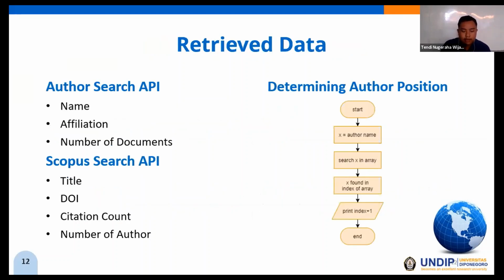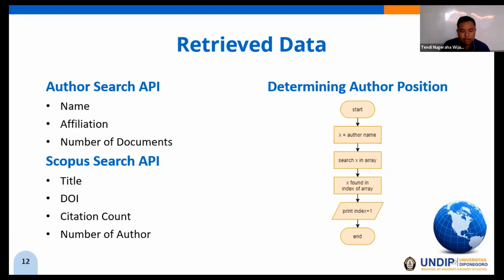Not all the data obtained from the Scopus API will be displayed in the application. This application will display data commonly used to analyze the research, such as the number of author, the number of citation, and the author's position. From the author search API, the data that we retrieve are name, affiliation, and the number of documents. From the Scopus search API, the data that we retrieve are title, DOI, citation count, and number of author.